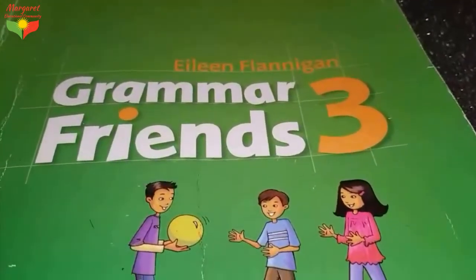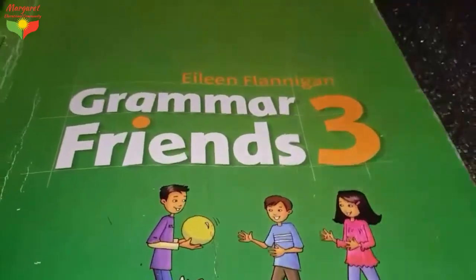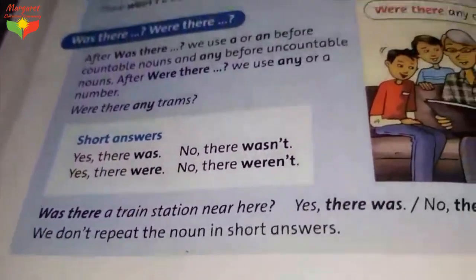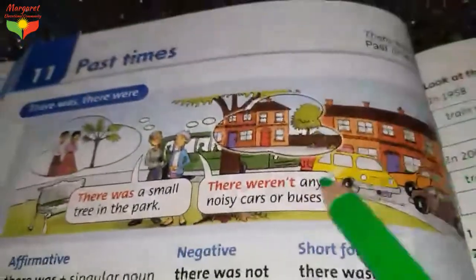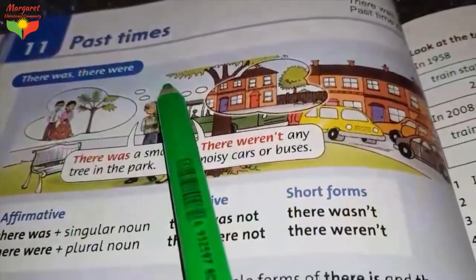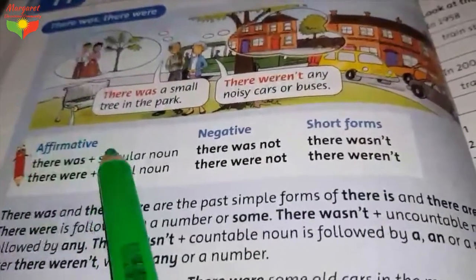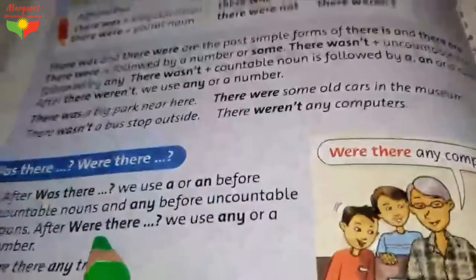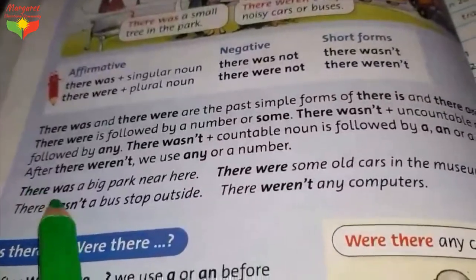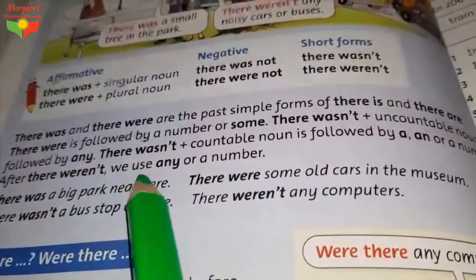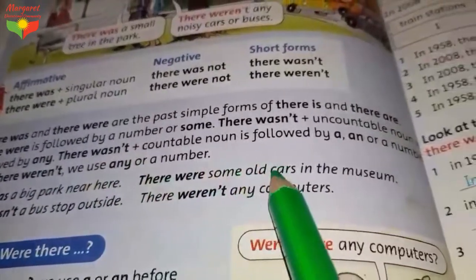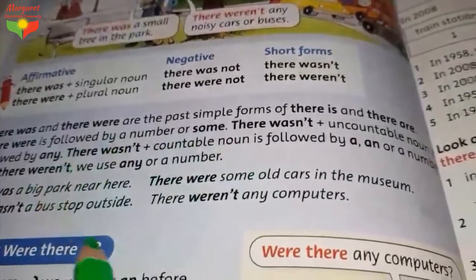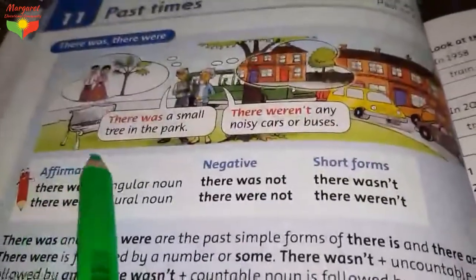So today we are going to complete our previous lesson. Open your books, dear students, and move to page 54. Previously, we learned about there was and there were. We talked about affirmative form, okay? Let me remind you with an example. For example, we said there was a big park near here. There were some old cars in the museum. These two examples are about affirmative, and we talked about that.